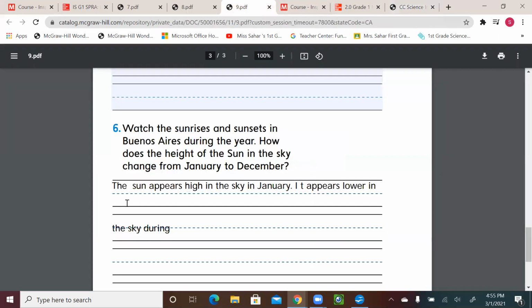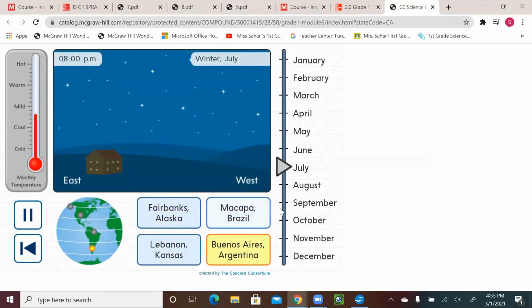So let's say here that the sun appears high in the sky in January or December, and it appears lower in the sky during July. We saw July, right? All right. Let's go one more time.